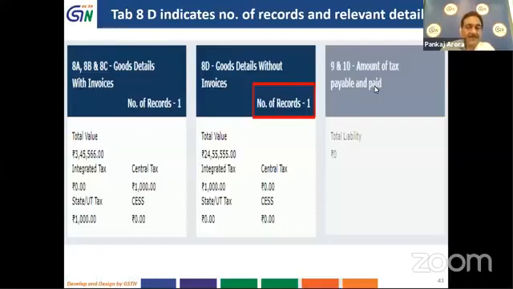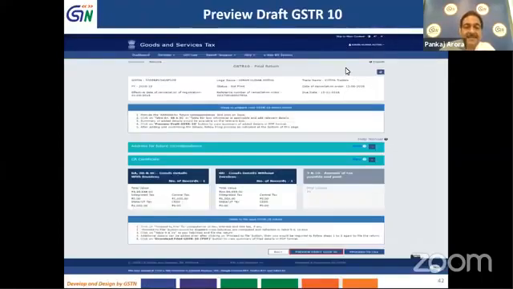This will not work till we complete this process of entering details in table 8, B, C, and D, if whatever is required. And then you can see at the bottom of your screen that there is a preview button. Now you are advised to click this button, preview draft GSTR 10, and this will enable you to see the summary of the details you have entered under relevance tab in form GSTR 10.